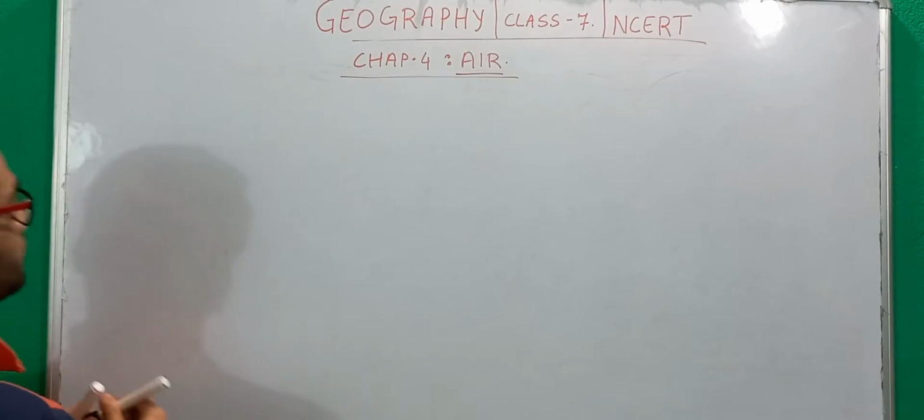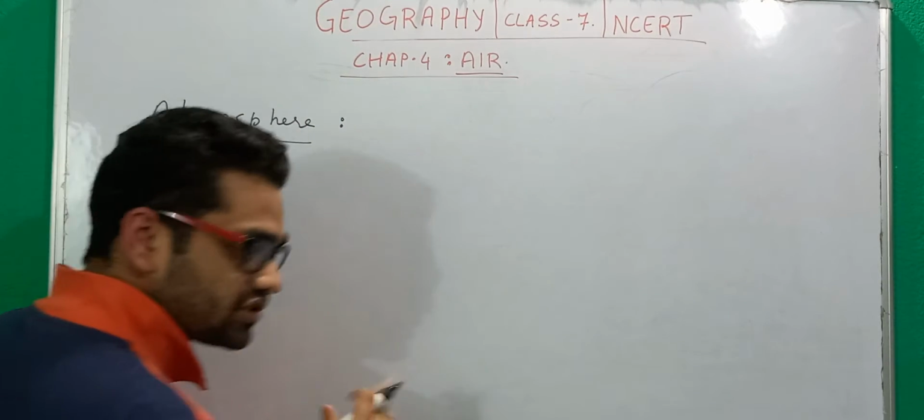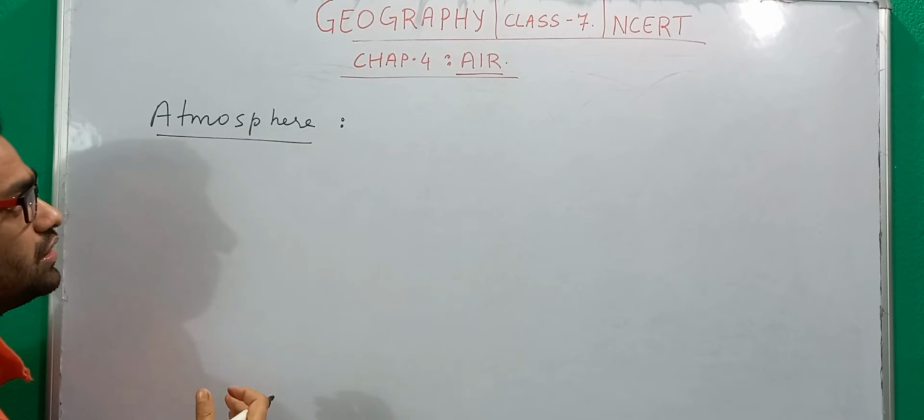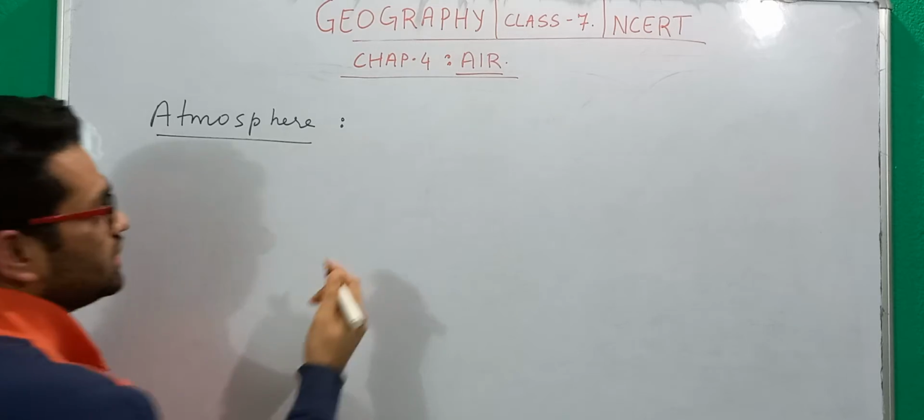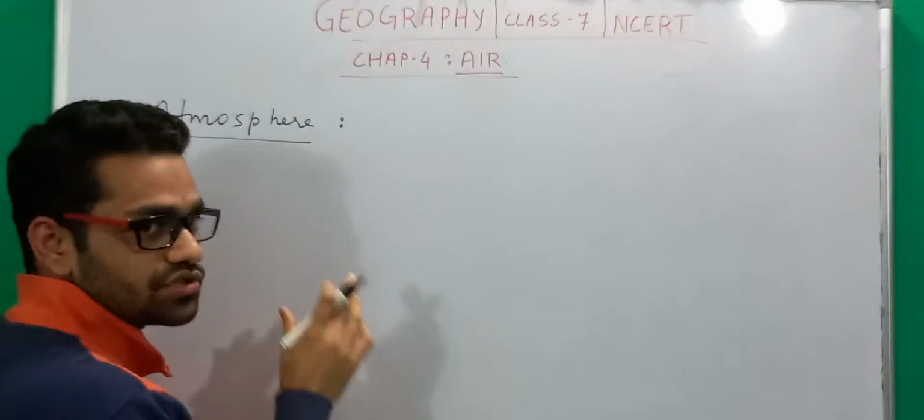Now this chapter starts with a concept that is called atmosphere. So let's first define it, and then we will have much more understanding or much more clarity with regard to this concept.